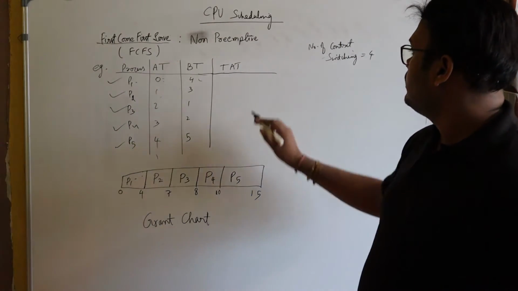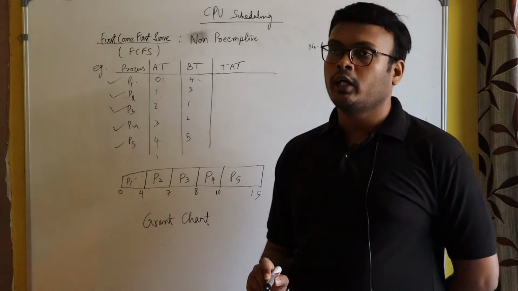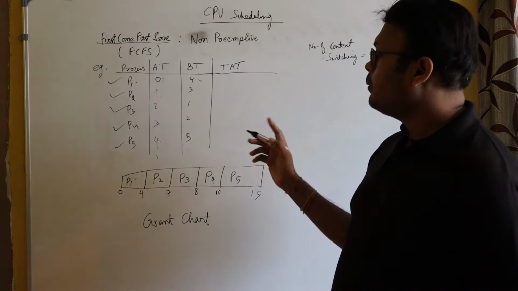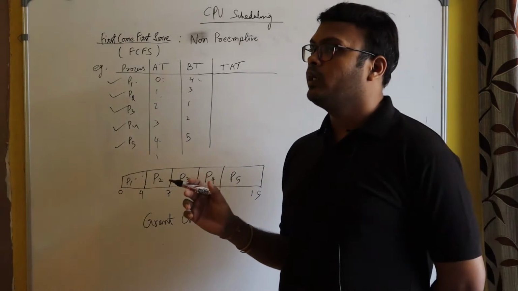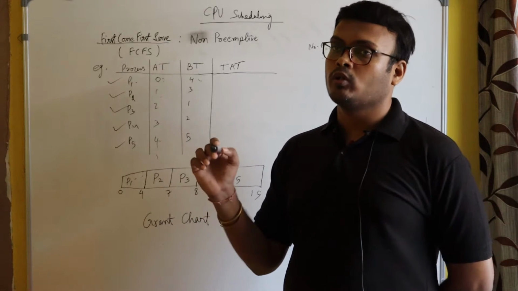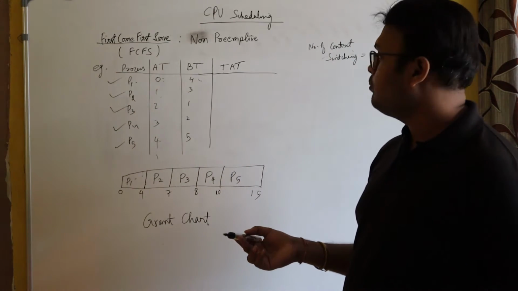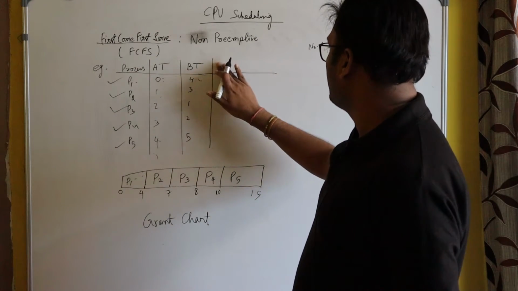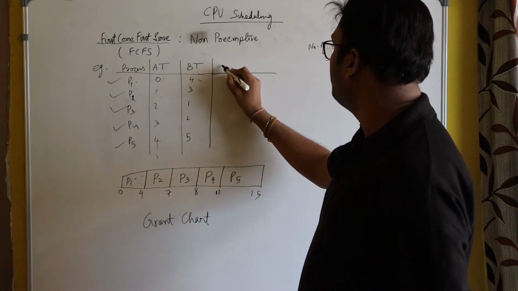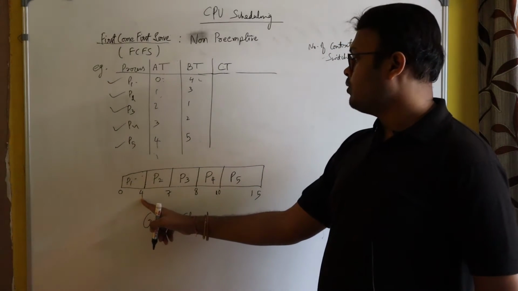So let's complete turnaround time. What I told you about turnaround time is completion time minus arrival time. It means the amount of time that a process spent in the queue is the turnaround time. Before turnaround time, let's write the completion time of all the processes.